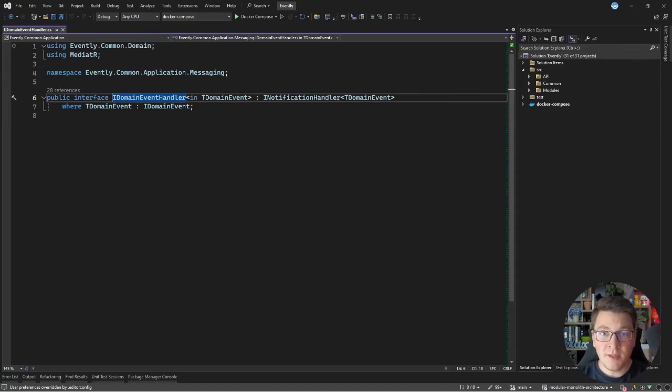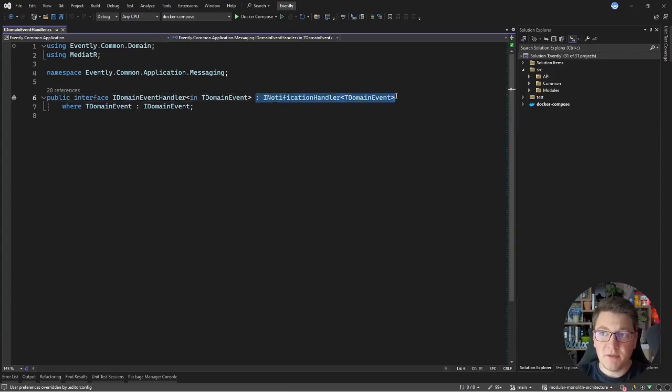Now, if we want to implement a decorator, we have to reach for some external NuGet package that's going to give us this functionality, and there is an excellent NuGet package called Scrutor that allows us to easily implement decorators using dependency injection. Unfortunately, Scrutor will not work correctly with Mediator because of the way that Mediator registers the notification handlers with dependency injection. So unfortunately, we will have to drop support for Mediator entirely when it comes to our domain events and implement our own system for publishing and handling domain events.